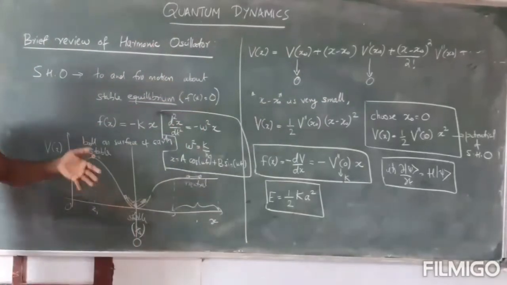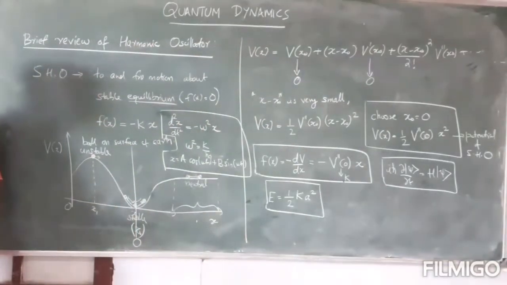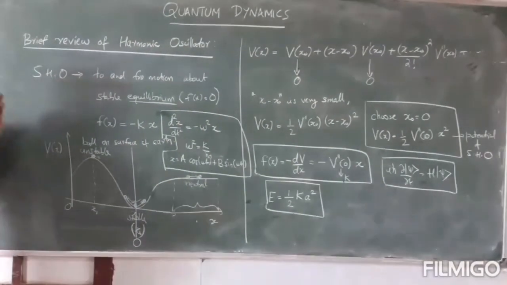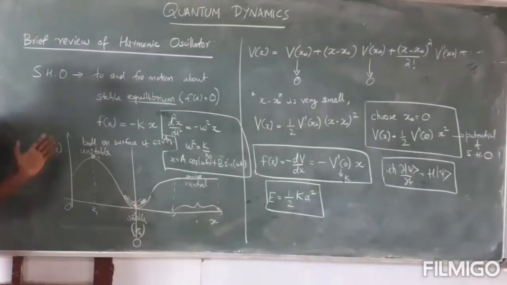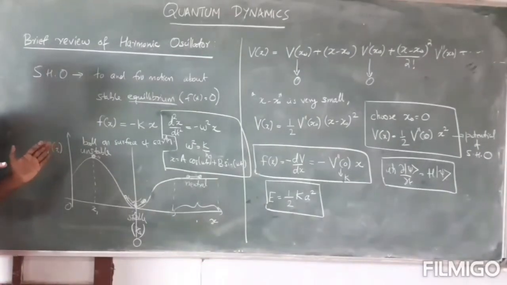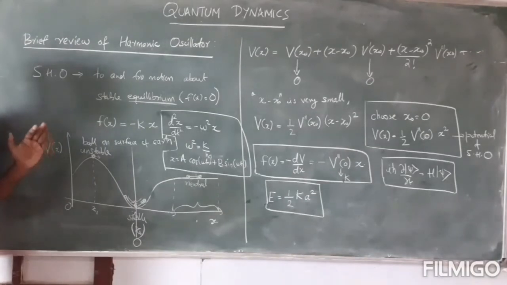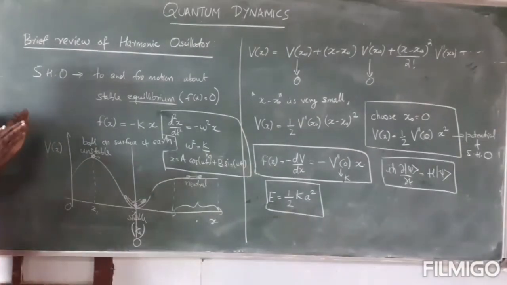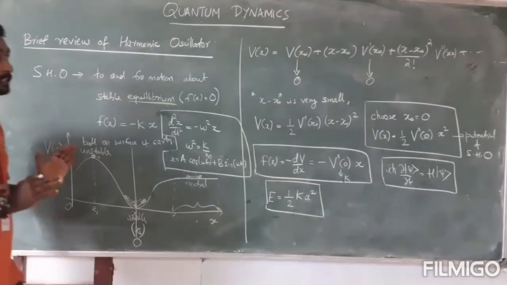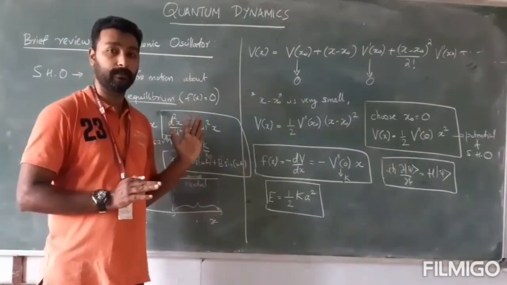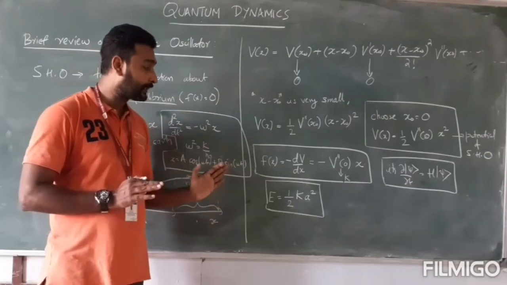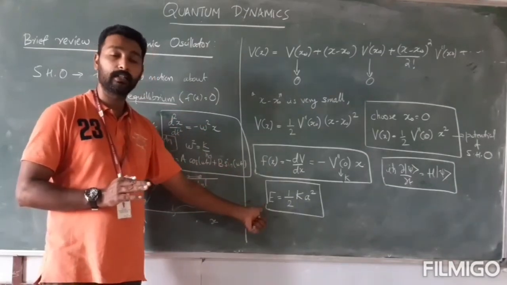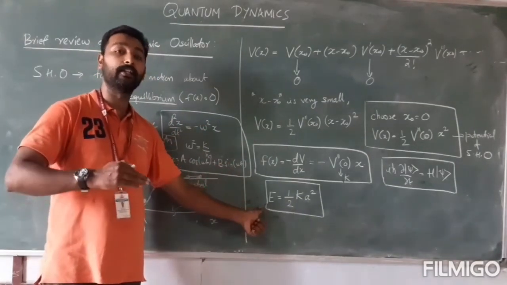And if the damping is present, then the oscillation is called damped harmonic oscillator, etc. So basically this harmonic oscillator is the simplest oscillator that we can solve. So if you have any oscillation problem, on the first order, we can treat all such oscillation as a harmonic oscillator. And for classical physics, the energy of harmonic oscillator is continuous.